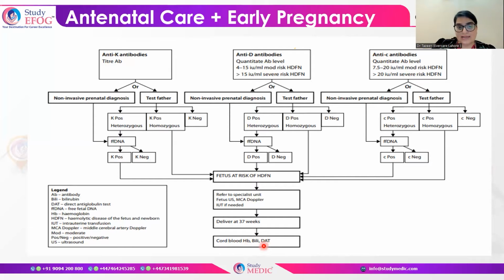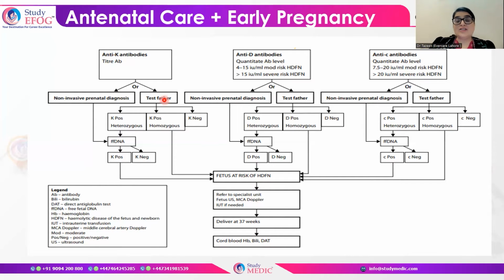direct antiglobulin test. If the father is homozygous, then all the babies are at risk of hemolytic disease of the newborn. So at this point there is no need to first go for cell-free fetal DNA to decide the management. You will directly refer this patient to the specialist unit, as the baby is at risk, where testing of the baby will be done in the form of ultrasonography and middle cerebral artery Doppler, and after delivery the cord blood hemoglobin, bilirubin, and direct antiglobulin test will be performed.